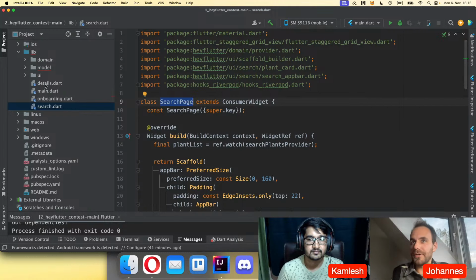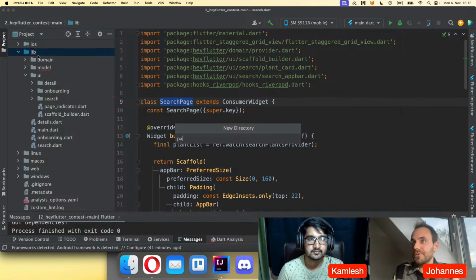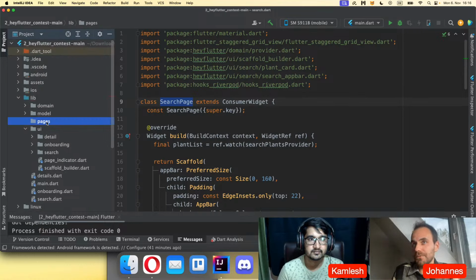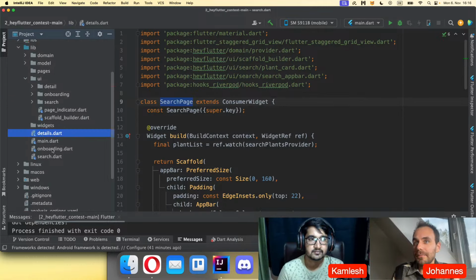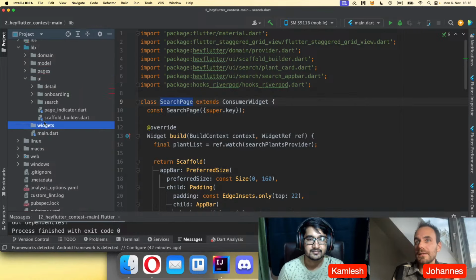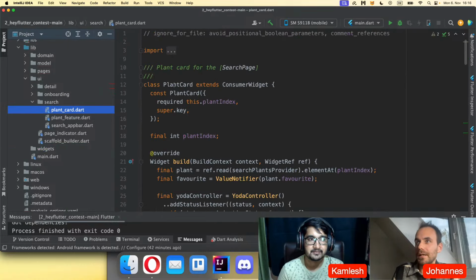So instead of creating one UI folder and putting all your UI code inside, I would suggest that you have two folders: one for pages or screens, that you name screens or pages, and another one for widgets. Then you can move all the different pages, for example the details page, onboarding page, and search page, into the pages folder. And into the widgets folder, you can add the other things. I guess this is a normal widget, not a page or something. If it is a normal widget, you can just place it into the widgets folder.